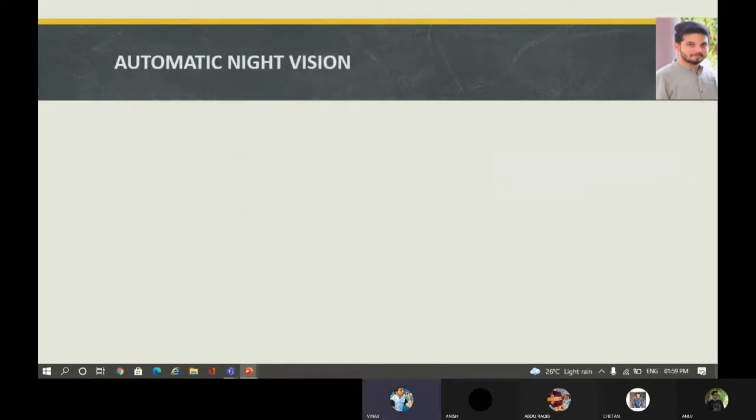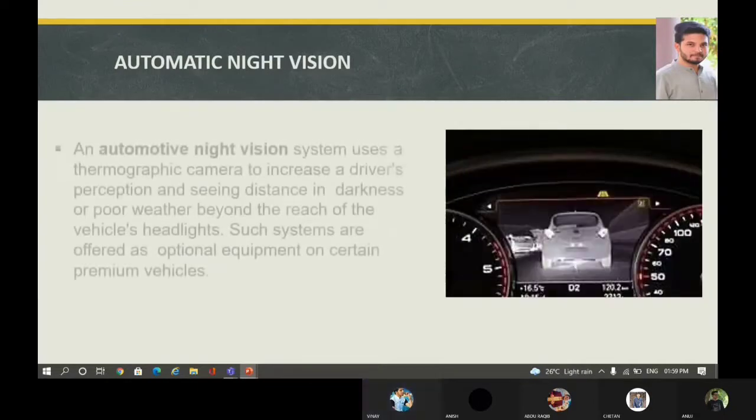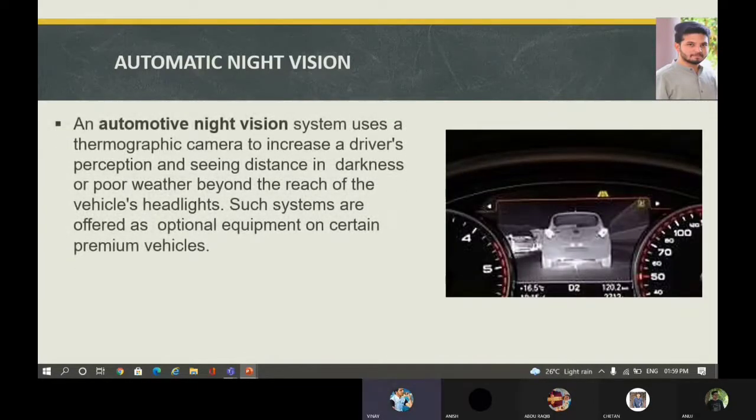Then let me talk about automatic night vision. An automotive night vision system uses a thermographic camera to increase a driver's perception and seeing distance in darkness or poor weather beyond the reach of the vehicle's headlights. Such systems are offered as optional equipment on certain premium vehicles. The first introduction was in 2000 on the Cadillac DeVille.